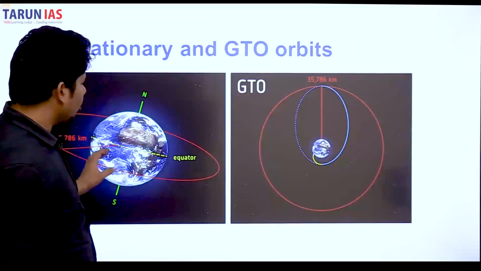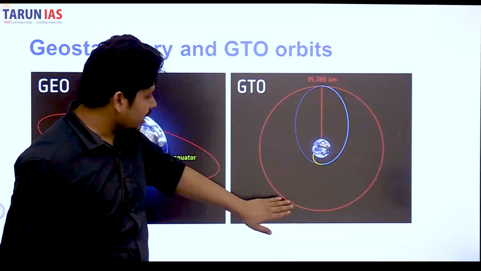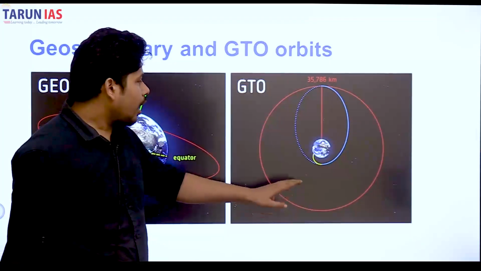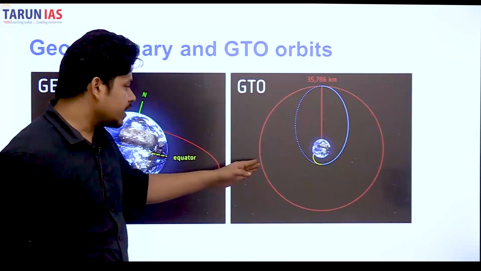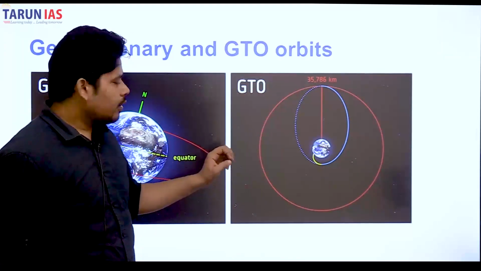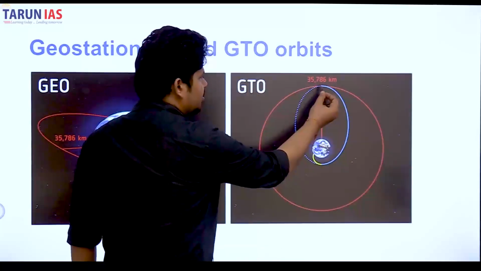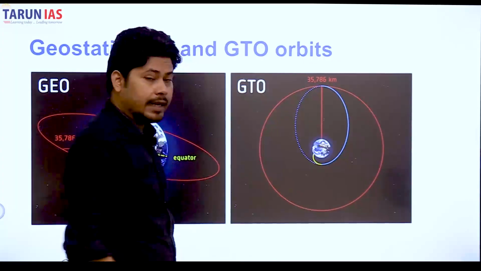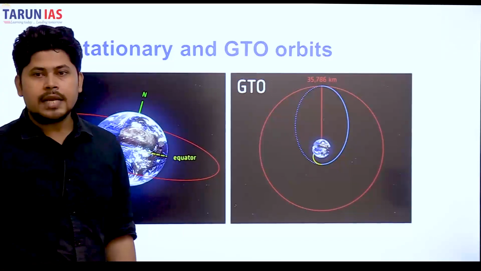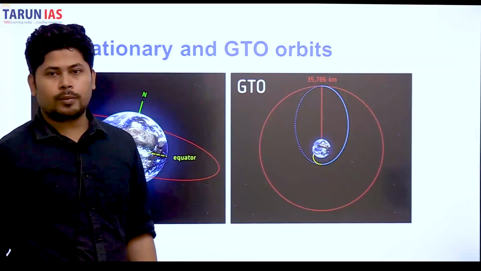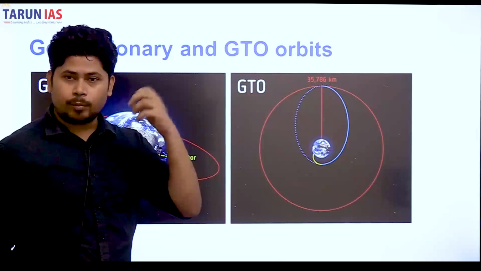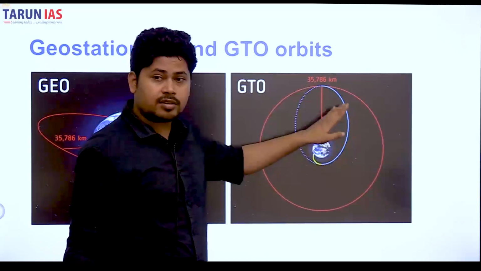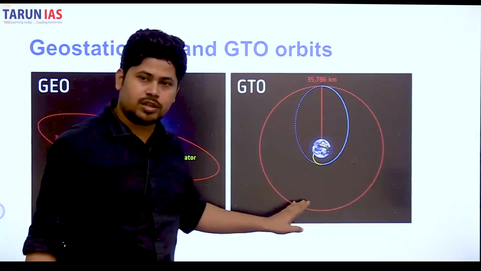Since the orbit is very far, 36,000 kilometers away, are we launching our satellites directly to that place? Actually, no. We are instead using the geostationary transfer orbit. This blue orbit is an elliptical orbit. This is called geostationary transfer orbit, an orbit in which a body placed automatically gets transferred into the geostationary orbit.